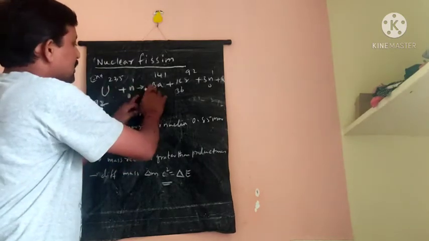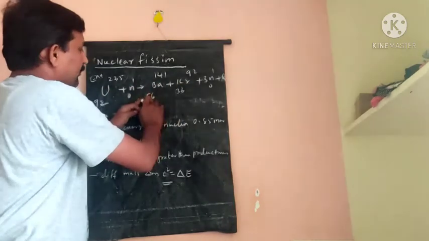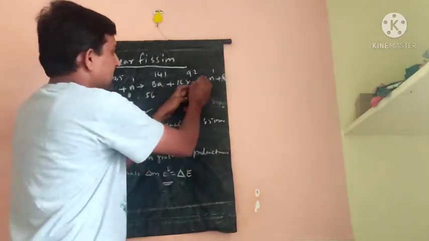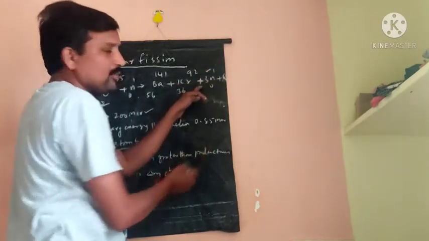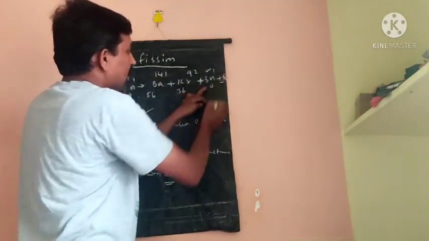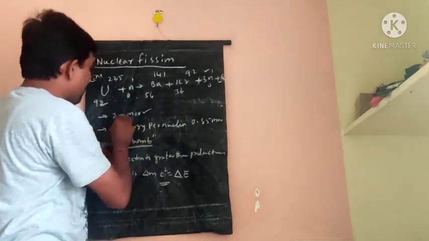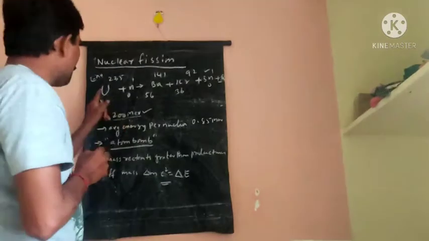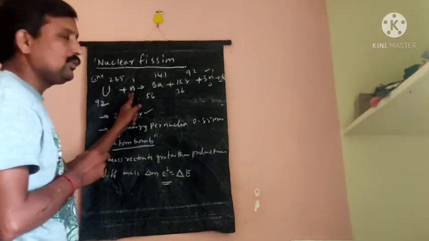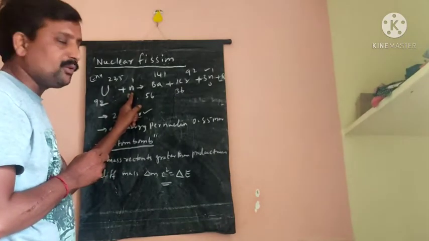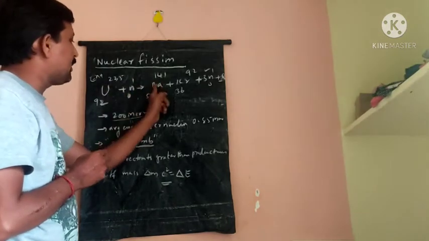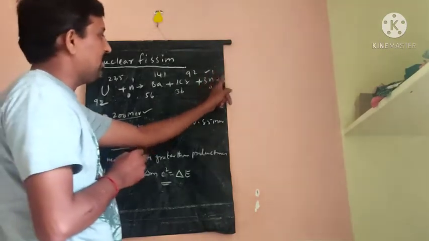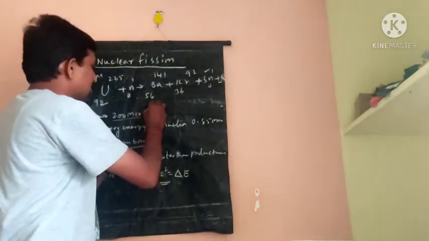The uranium nucleus splits into barium and krypton, barium 56-141 and krypton 36-92. In this process, 3 neutrons are produced and some amount of energy is produced. The amount is equal to 200 mega electron volts. So the uranium bombarded with a slow-moving neutron splits into barium and krypton, 3 neutrons are produced and 200 mega electron volts of energy is produced.